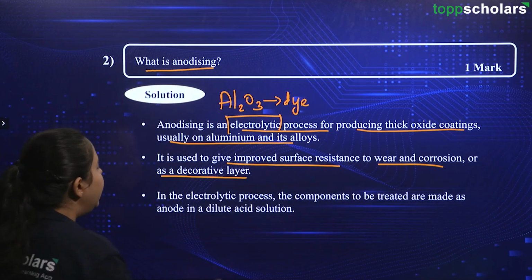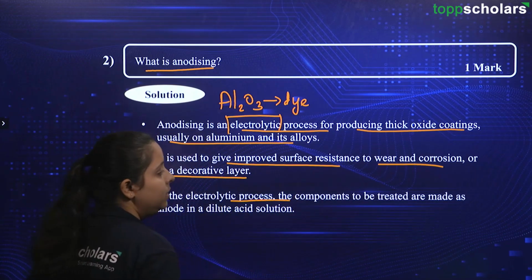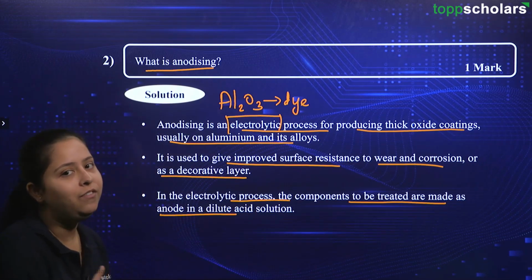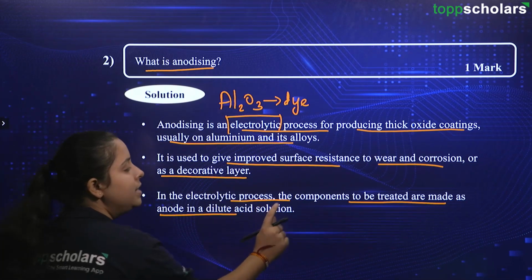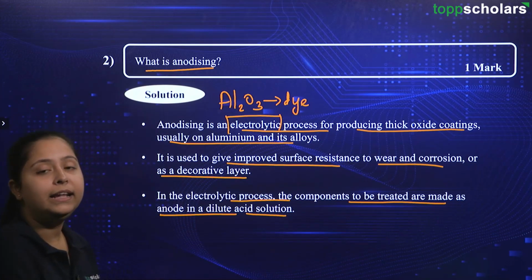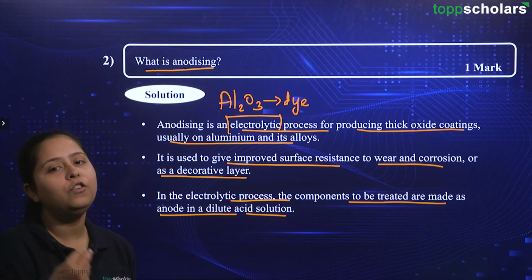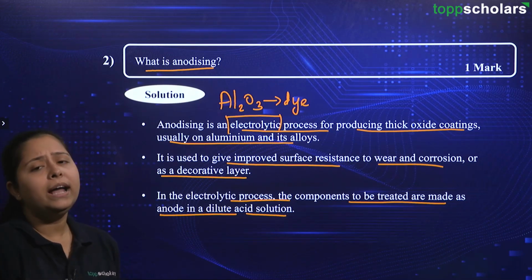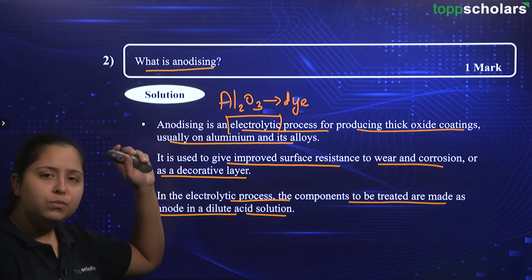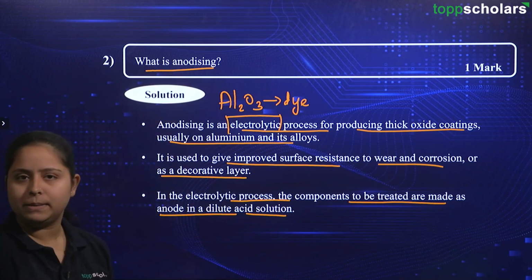Going ahead, in the electrolytic process, what is done? The components to be treated are made as anode, just as we have discussed. Okay, so the components to be treated are made as anode in a dilute acid solution, and then we will be having the creation of Al2O3. Now, why am I saying Al2O3 over here? Because aluminium is mostly used for anodizing purpose. Alright.